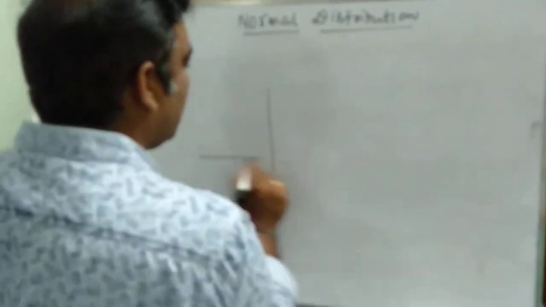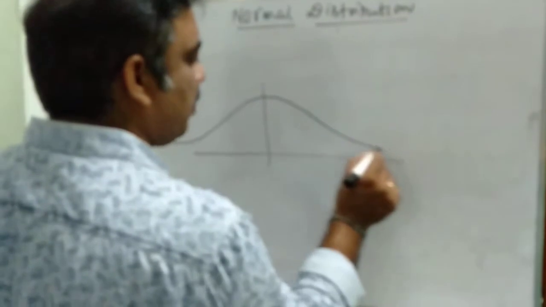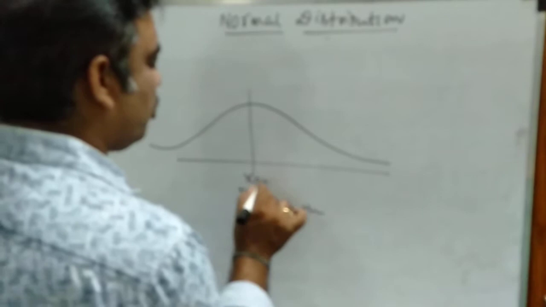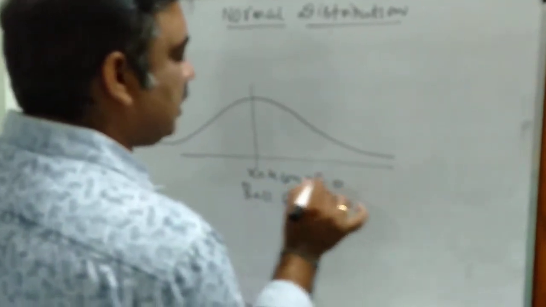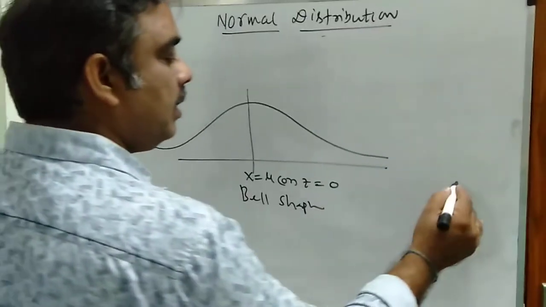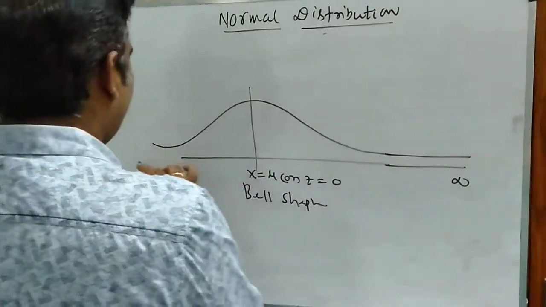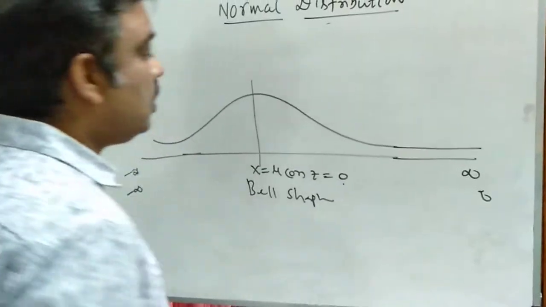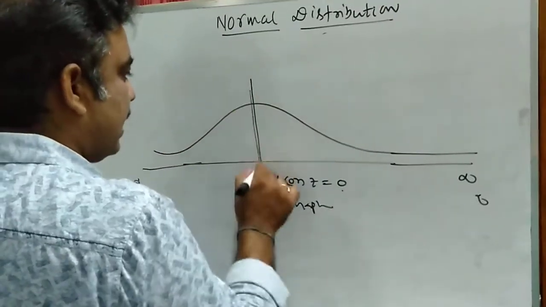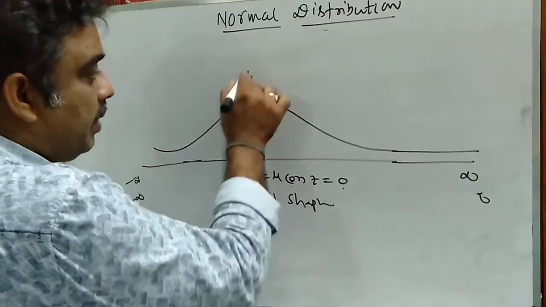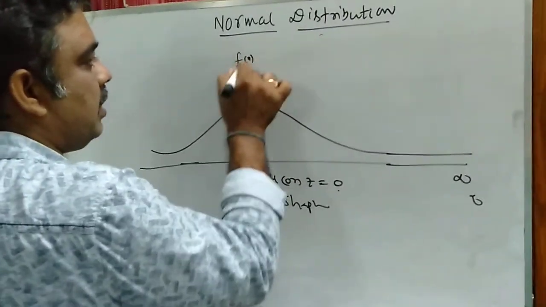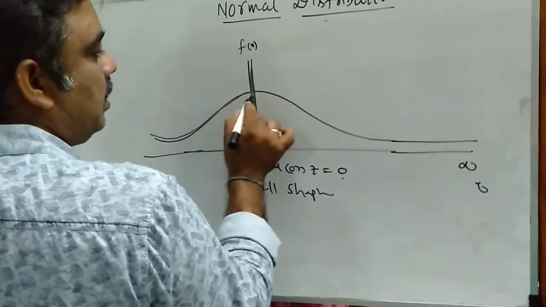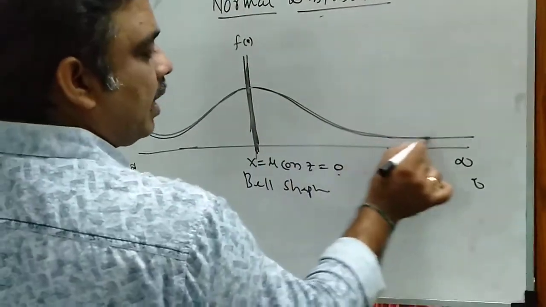In the normal distribution curve, we say that the normal distribution curve is the bell-shaped curve, and it is a symmetrical curve about the line x is equal to mu or z is equal to 0. This is x = minus infinity and x = plus infinity, and z = minus infinity, z = 0, z = plus infinity. Here the y axis is the central line, and the curve is symmetrical about this axis f of x. The curve has the same shape to the left of the line f of x and right of the line f of x.